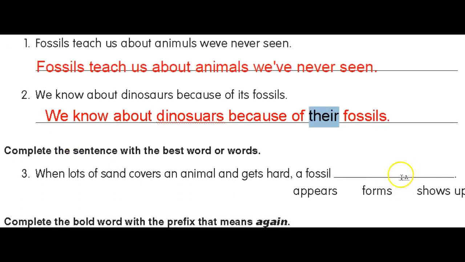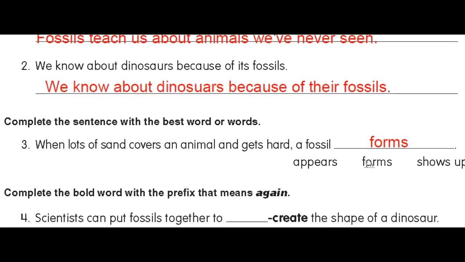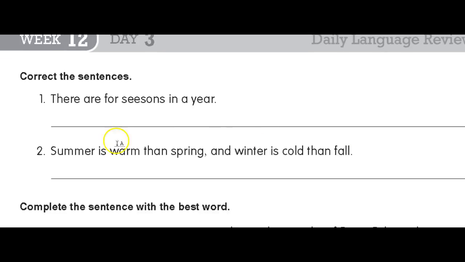Okay, when lots of sand covers an animal and gets hard, a fossil forms. Okay, and the last one says scientists can put fossils together to recreate the shape of a dinosaur. You guys know that the prefix that means again is re. Okay, and this one, there are, it's the same. It's a different spelling of the word for.